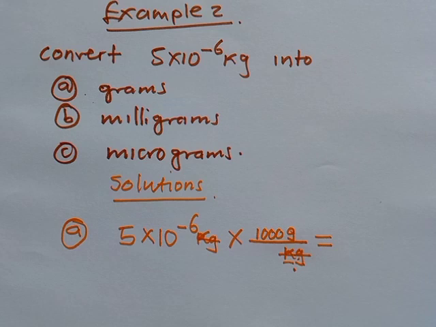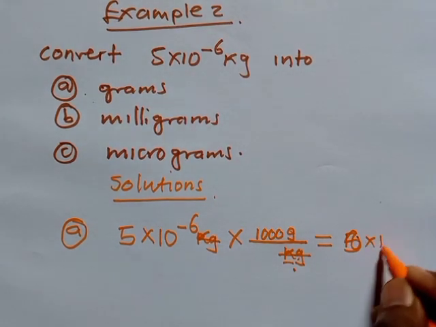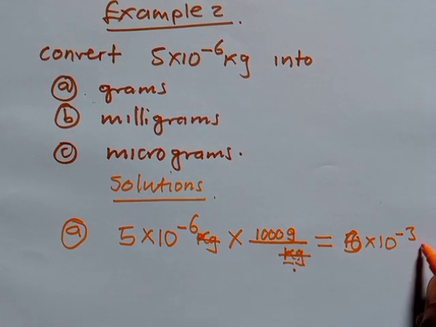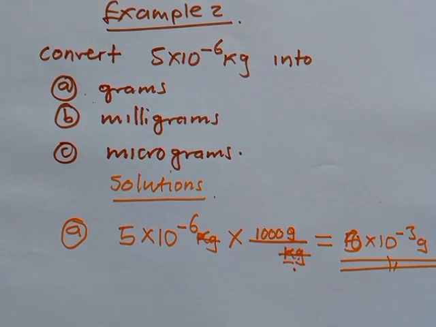The resulting answer is 5 multiplied by 10 to the power negative 3 grams.